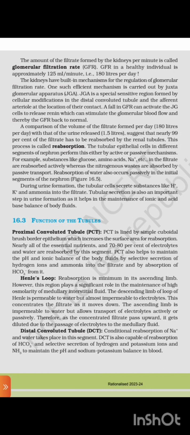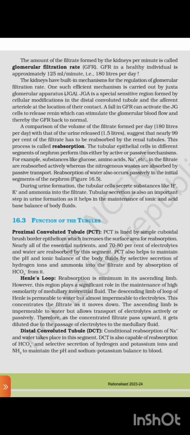During urine formation, the tubular cells secrete substances like hydrogen, potassium, and ammonia into the filtrate. Tubular secretion is also an important step in urine formation, as it helps in the maintenance of ionic and acid-base balance of body fluid.